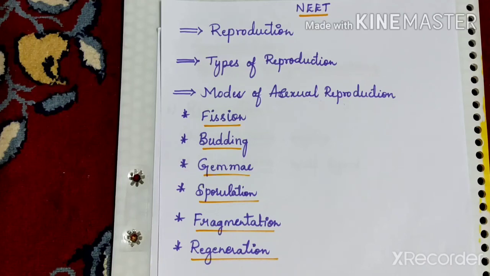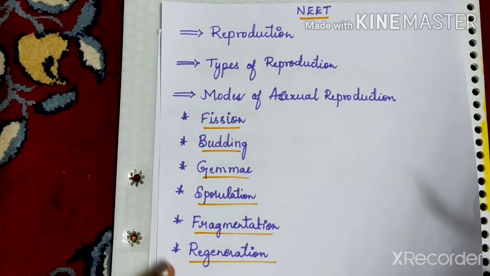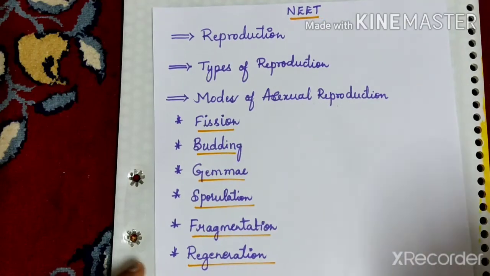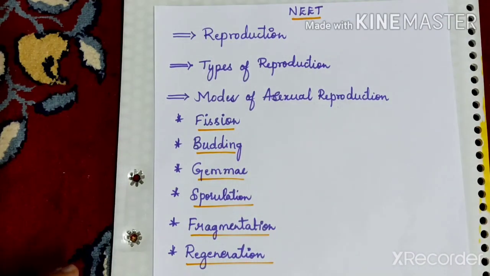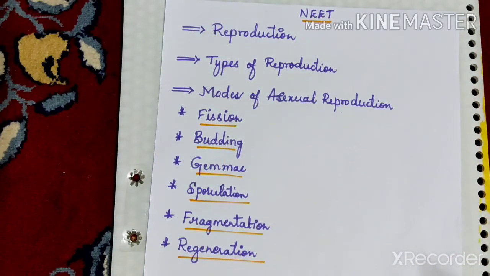In budding you can see exogenous budding, endogenous budding and strobilation. The third one is gemmule. And the fourth one is sporulation, which involves the production of spores. You can see different types of spores produced in plants.